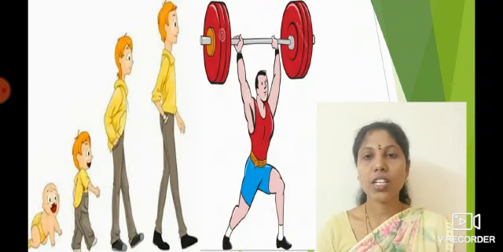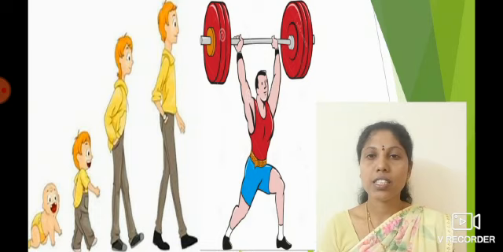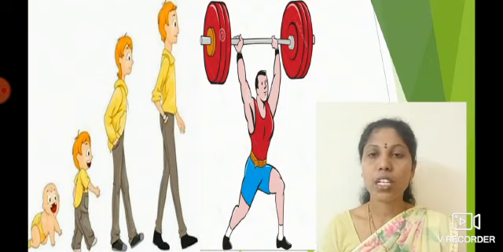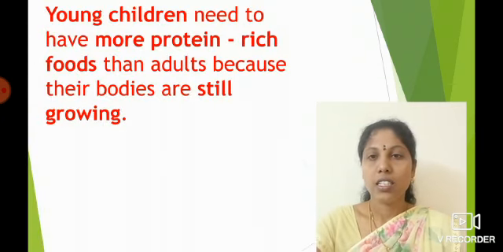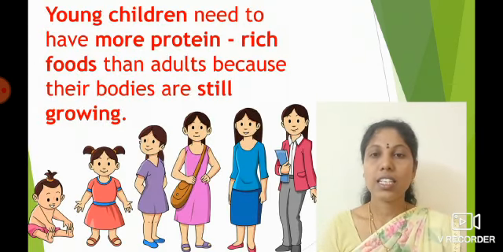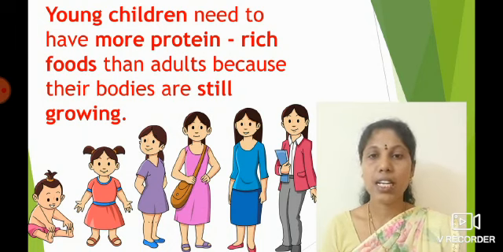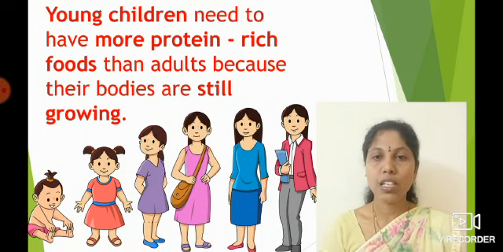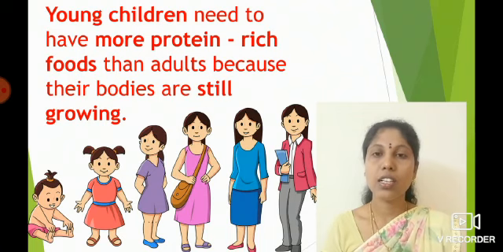Look at this picture, children. You can see a person who is building his body. So, which nutrient is important to build the body, children? We need more protein-rich food to build our body. Yes, in this picture we can observe people from childhood to young age. Young children need more protein-rich food compared to adults or old people because they are still growing.